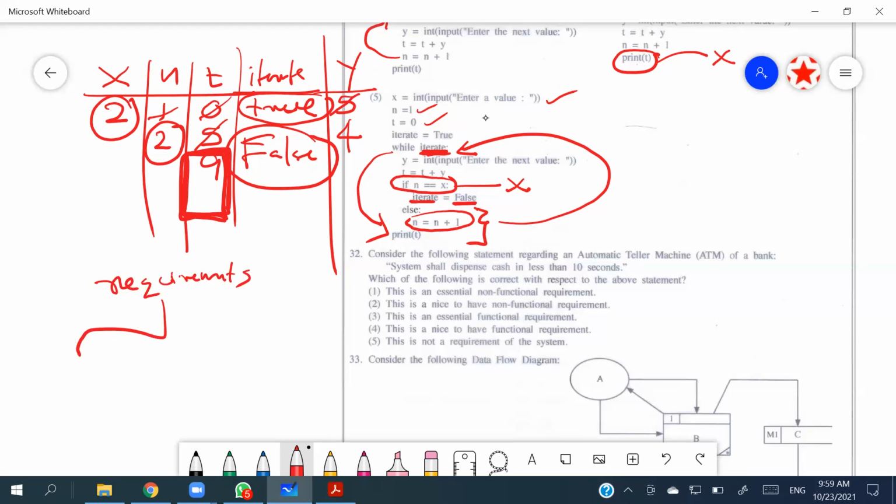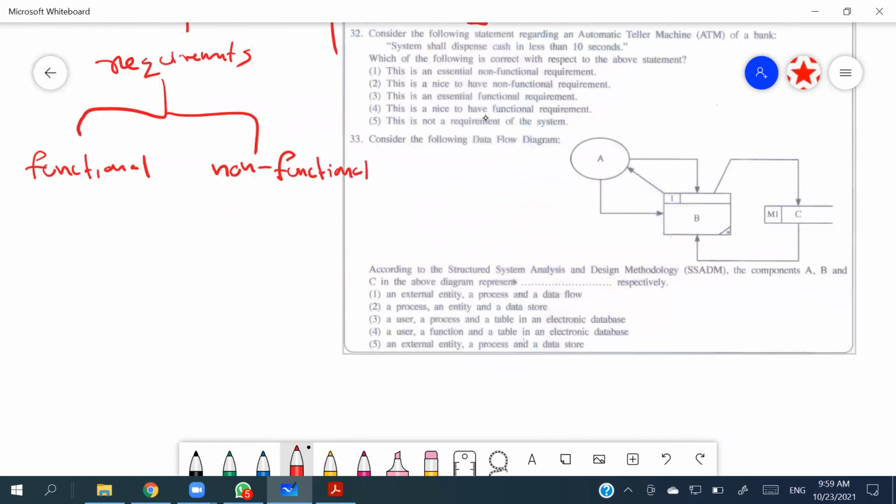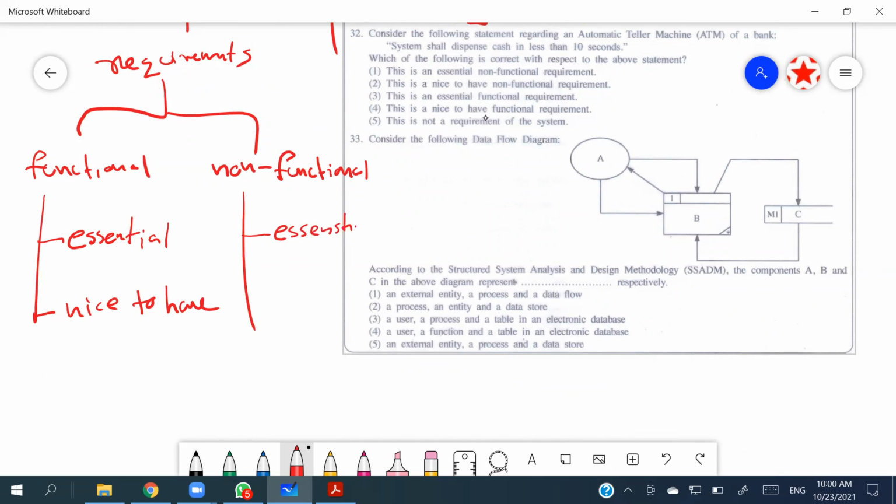Requirements, there are 2 types. Functional, non-functional. Then again, functional, non-functional, they divide into 2 categories: essential and nice to have. This is also divided into 2, essential and nice to have.